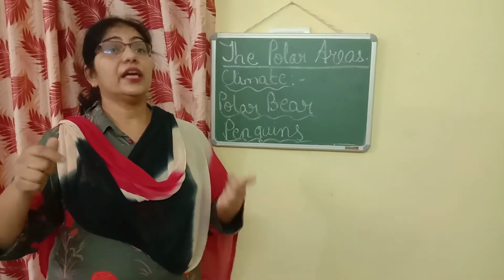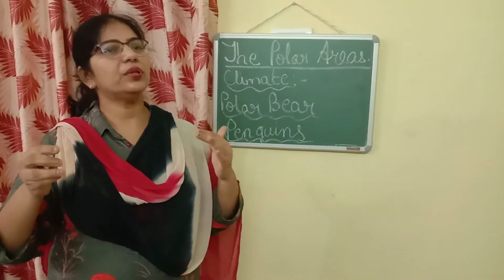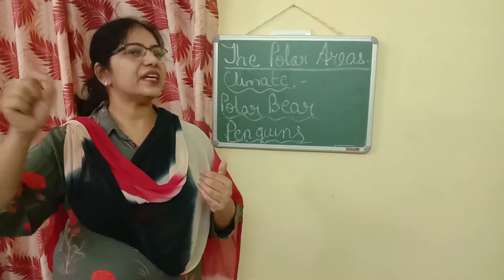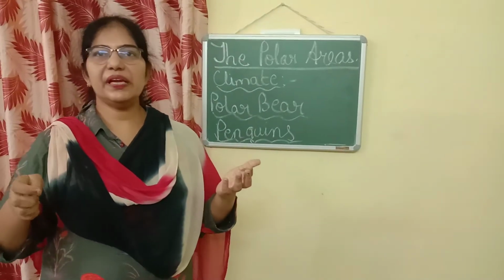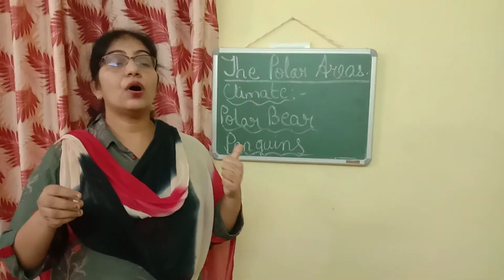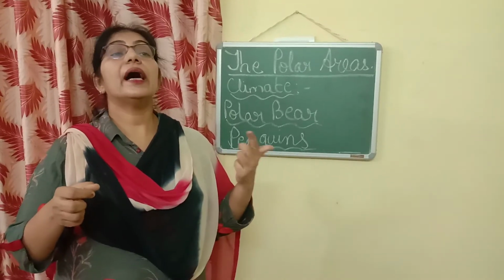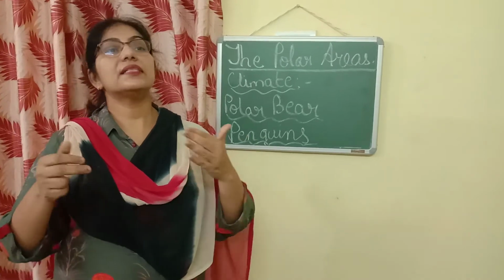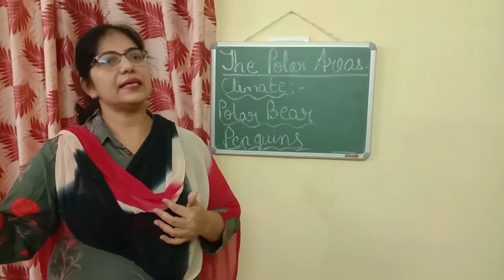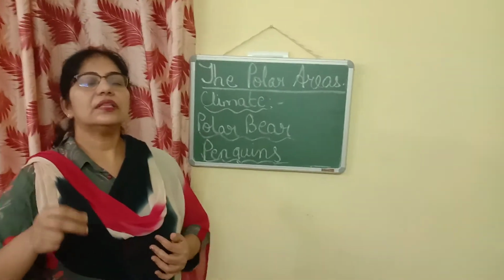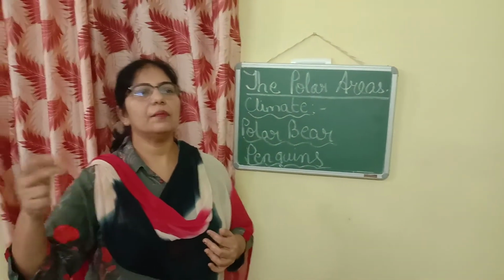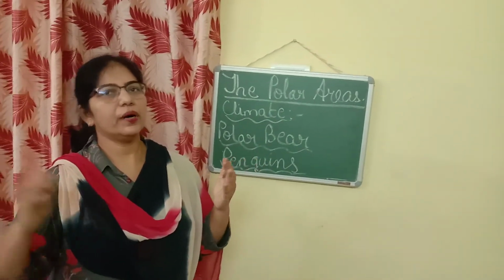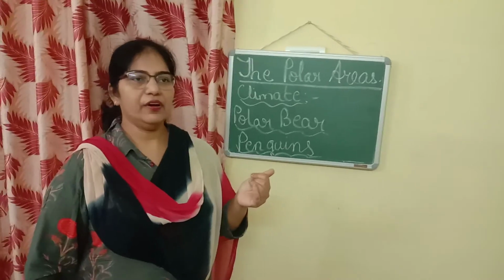So every year, it is still a mystery how they remember the way, how they remember the direction, to which place they have to migrate. It is believed that they have a very strong sense of direction, or they are guided by the magnetic field of the earth. Then they are guided by the sun during the day and stars at night. So these Siberian cranes, every year they come to the tropical areas, and once the winter period is over, they go back to their native place.